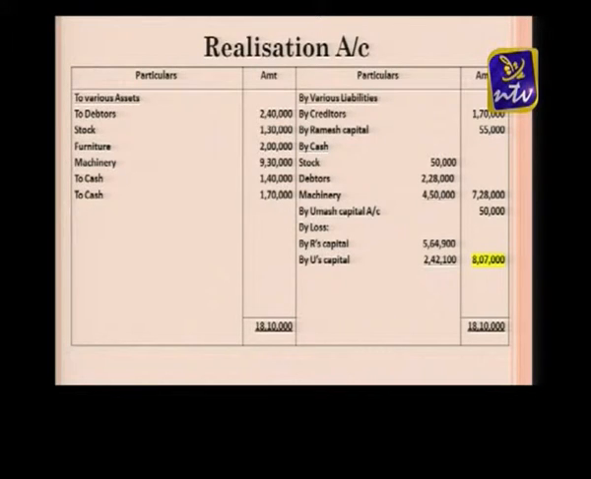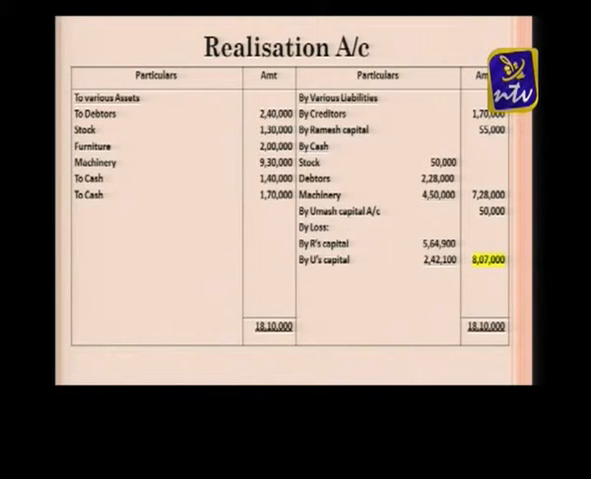See, first of all, we are transferring all assets. You can look at the monitor. To various assets, that means debtors, stock, furniture, machinery. Then afterwards, we are transferring all liabilities except workmen's compensation fund, general reserve and Ramesh current account. So various liabilities account debtor to realization, that is creditors, 1,70,000, only one creditor is there.